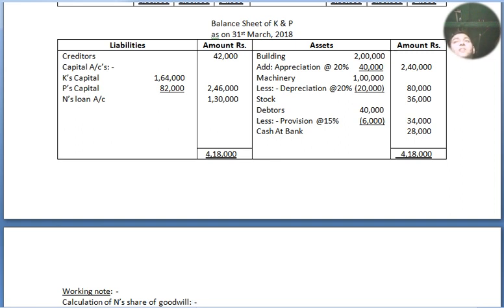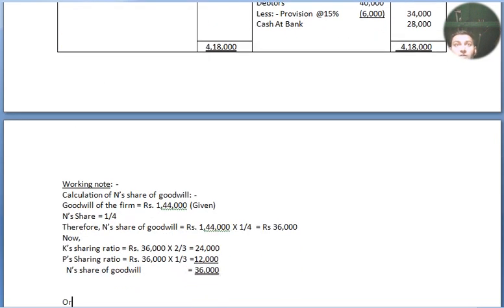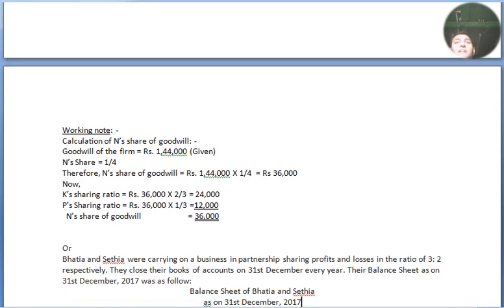Stock 36,000, no changes. Debtors 40,000, 15% decrease. Less provision, 15,000. Oh, sorry, 15%. So 6,000 is there. So the outer column is 34,000. And cash at bank as it is, 28,000. Now we move to our working note. Calculation of N's share of goodwill.